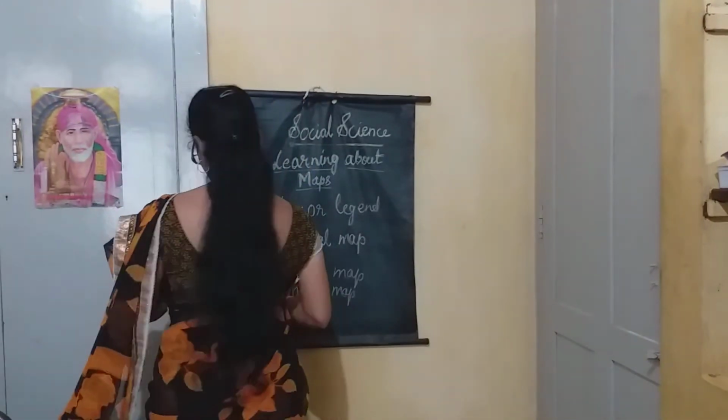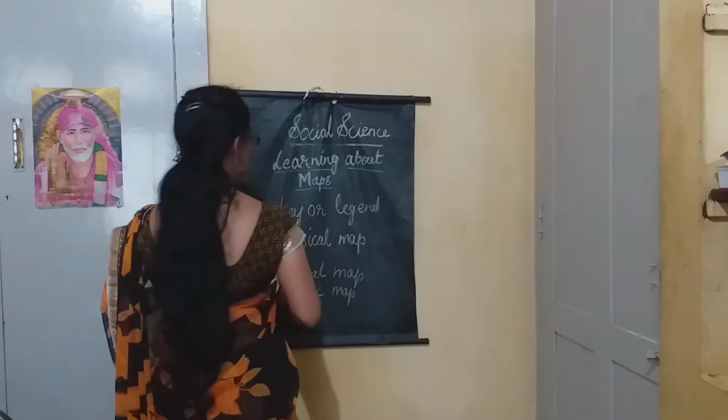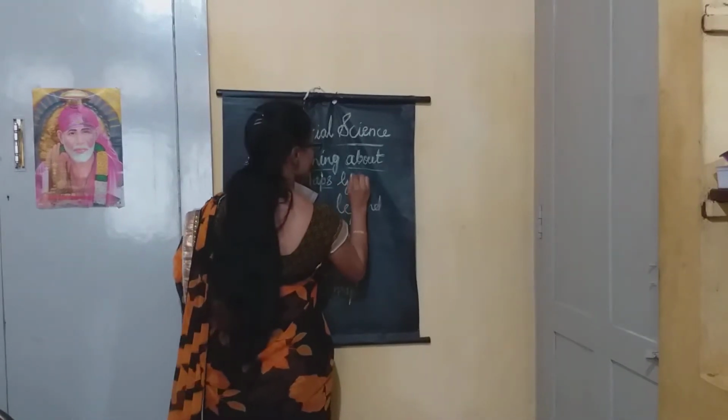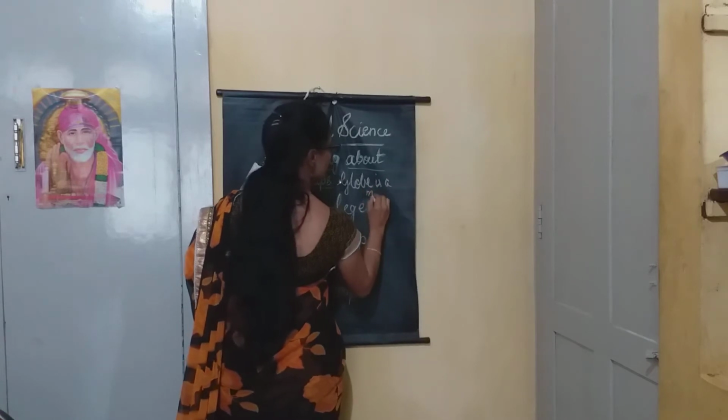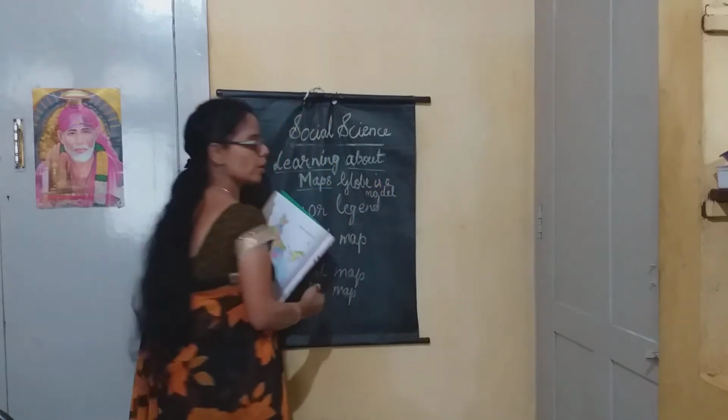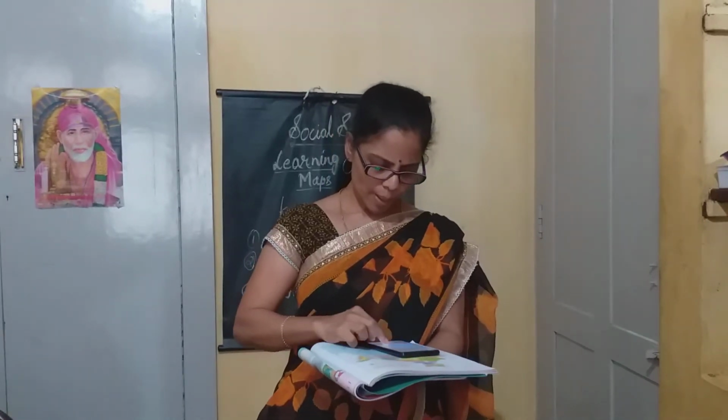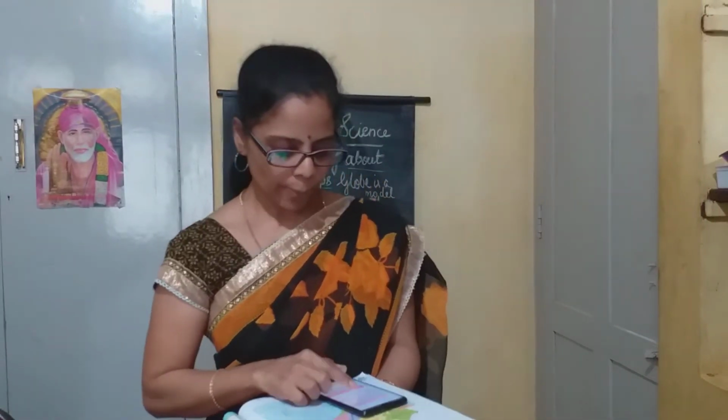It is a model of the earth. Globe is a model of the earth. So this is the map and this thing. Okay. Map, and what is the difference between map and a globe?